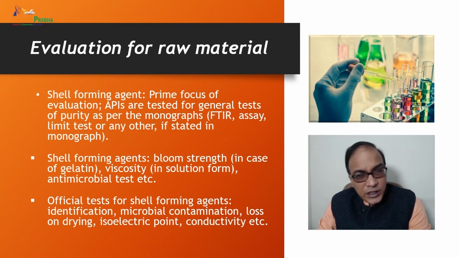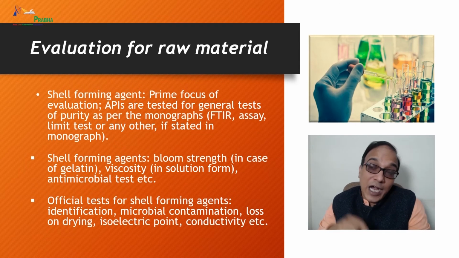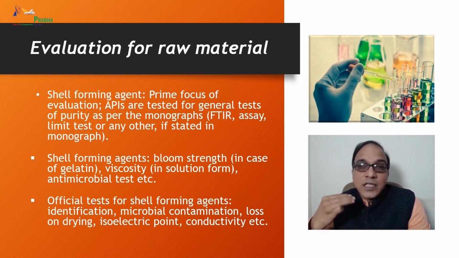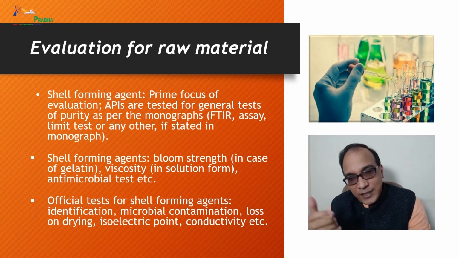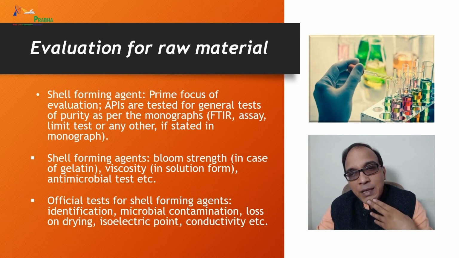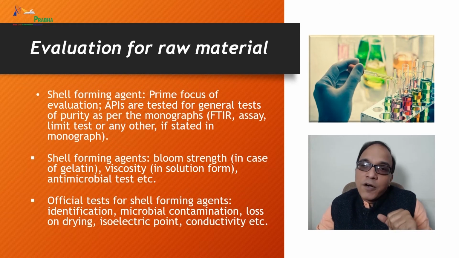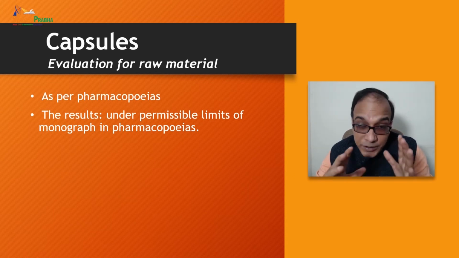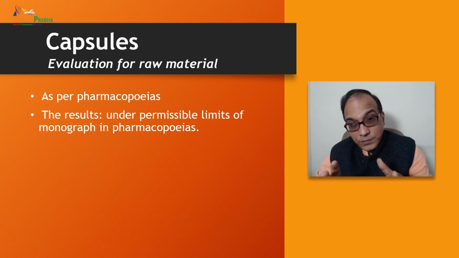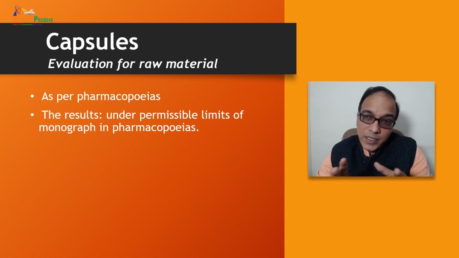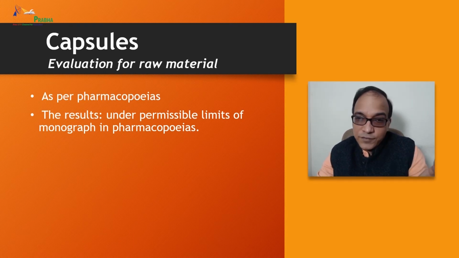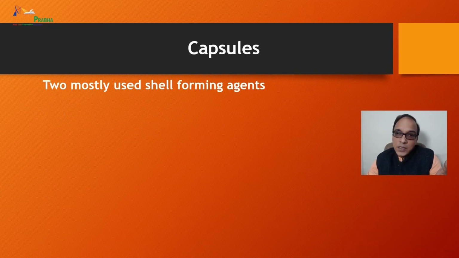Official tests for shell forming agents include identification, microbial contamination, loss on drying, isoelectric point, and conductivity, etc. So please go through the evaluation parameters for raw materials from the pharmacopoeias. All the tests should be done according to the procedures given in the pharmacopoeias, and the results should be within the permissible limits as per the monographs.